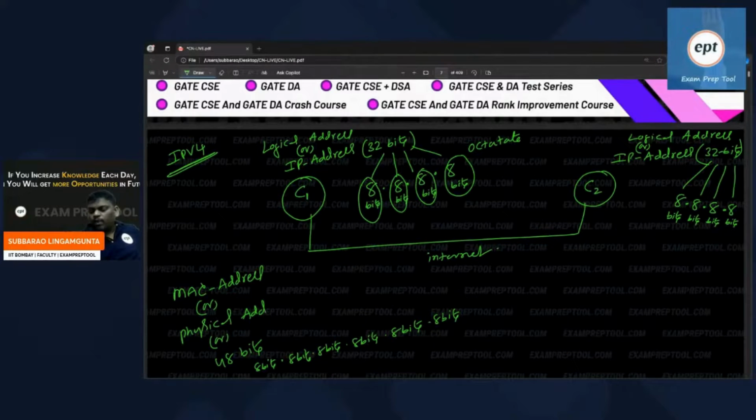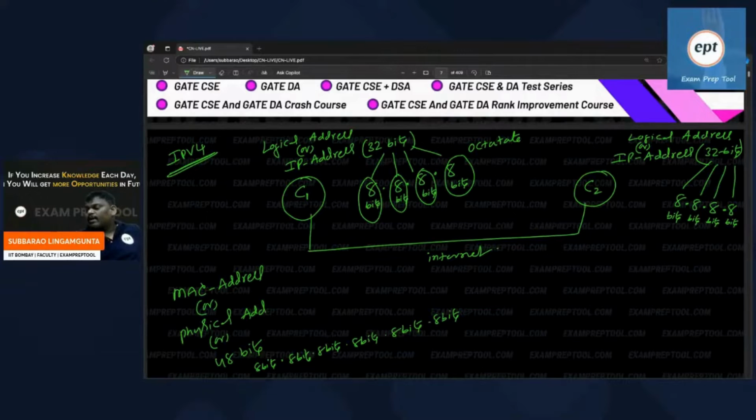If you do communication by the MAC address, mobile itself you have to change, means hardware components you have to change, because it is hardware level. Suppose some problem happens, the total mobile you have to change. It is always better to have some logical address. Everywhere it is like this only.